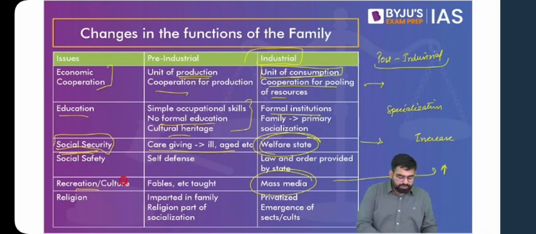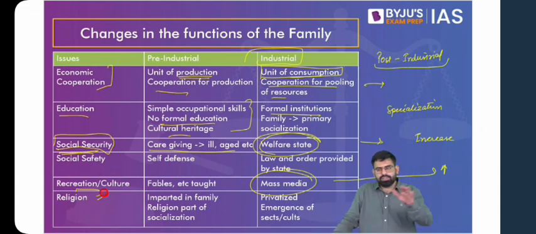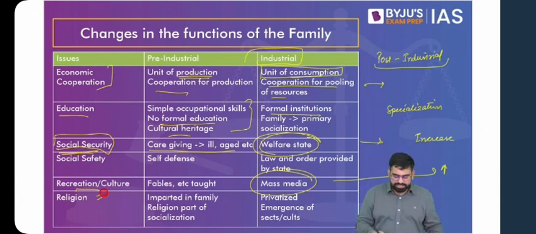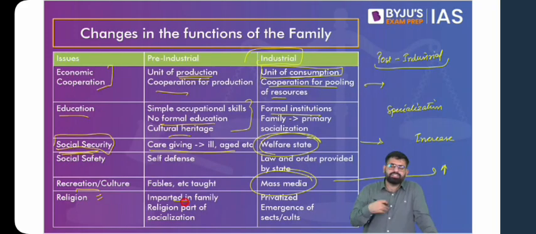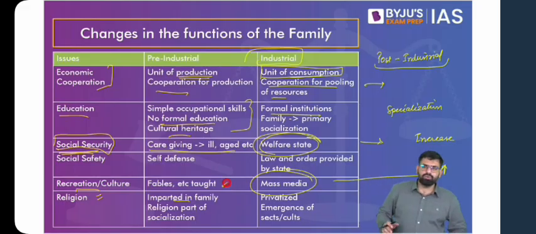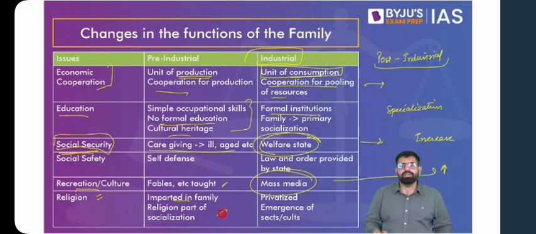Then if we talk about religion, we see that moving from pre-industrial to post-industrial society, the significance of religion is on the decline. Your family used to teach about religion and other things. Also, when we talk about fable stories taught by your grandparents, uncles and aunts, you find that there was a certain aspect of religion involved there as well. They'll talk about stories from the Mahabharata, particularly in Hindu families. They'll talk about stories from the Ramayana. Similarly, in other religious groups as well, you'll find that religion was imparted through socialization in the family, to the younger members of the family.